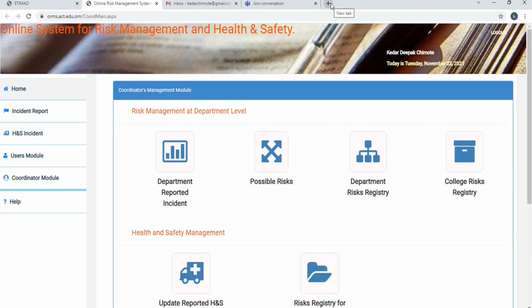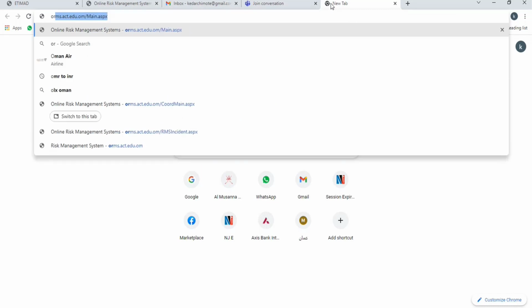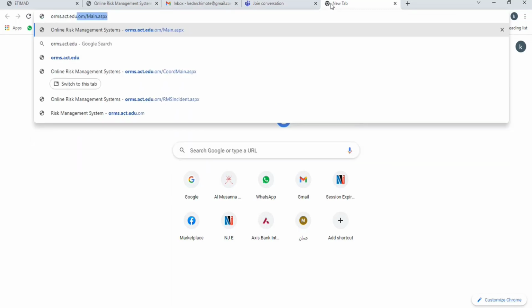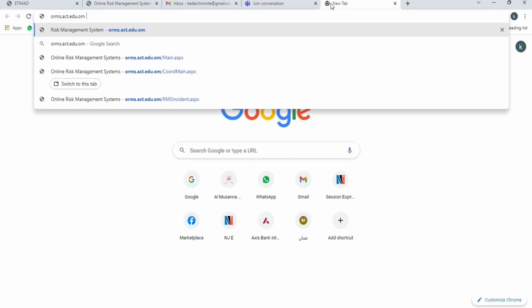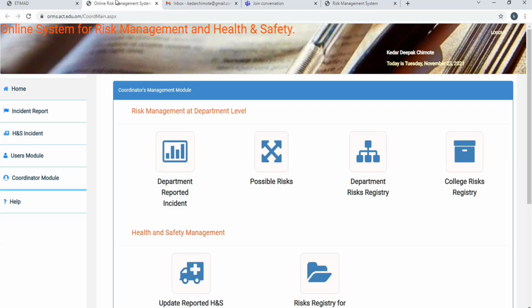You will be directed to the online risk management system. Or even if you don't want to use this method, you can just directly write orms.act.edu.om. ORMS stands for Online Risk Management System, and just click OK. Automatically, you will be directed to the Online Risk Management System site directly. So this is the home screen of the Online Risk Management System, ORMS.